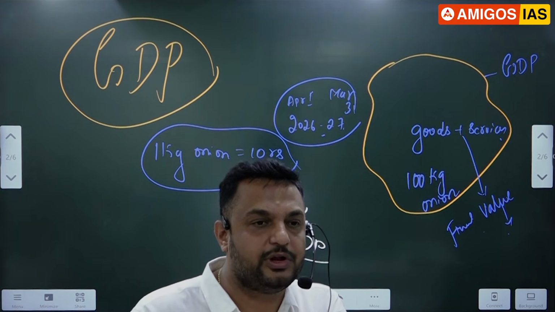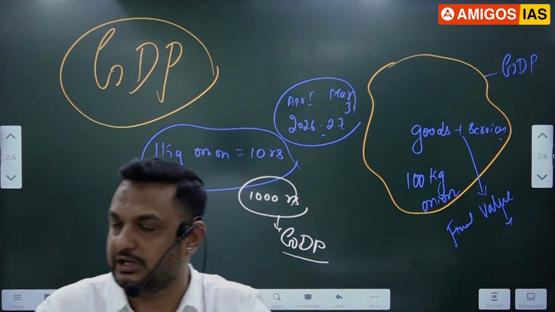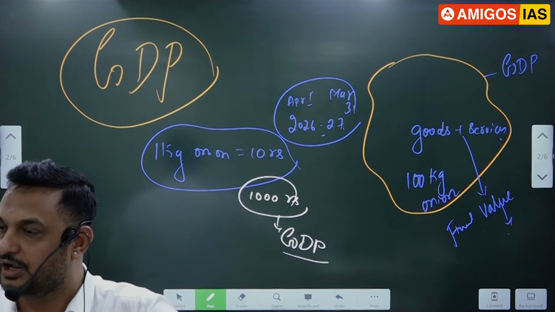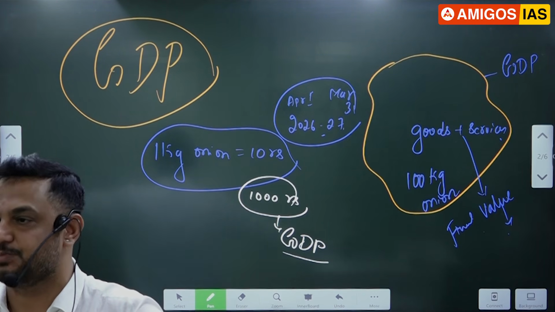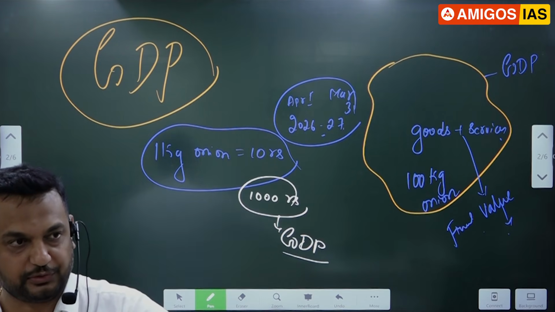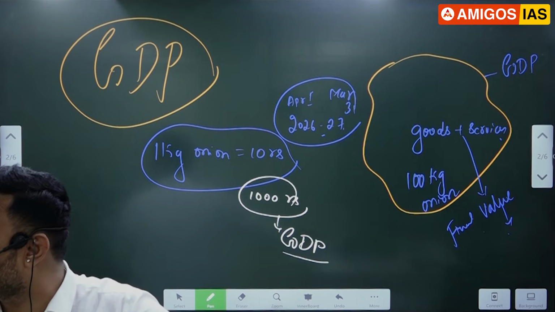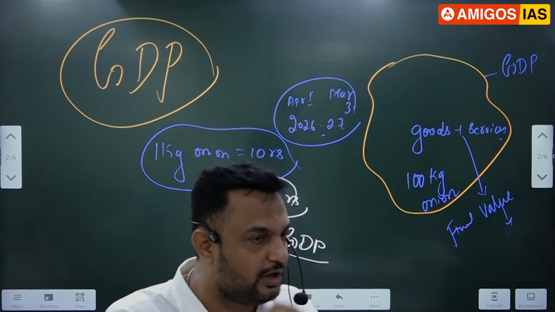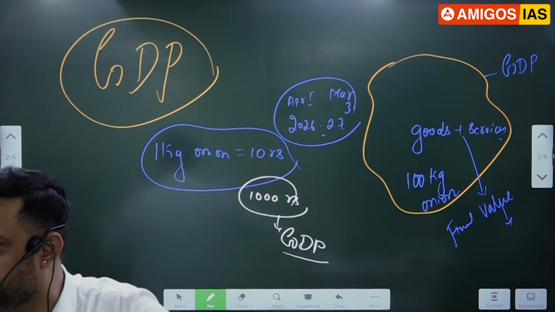So what is the difference between income and expenditure? If you ask me how much income is generated by Indians within this financial year, all the income will be taken into consideration and they say India's GDP is this much. Don't worry, I'll take that up separately, sir. You have to wait for another half an hour. Second, what is the expenditure method? How much money are we spending on buying various goods and services? That will be taken into consideration as GDP. Expenditure method, GDP.